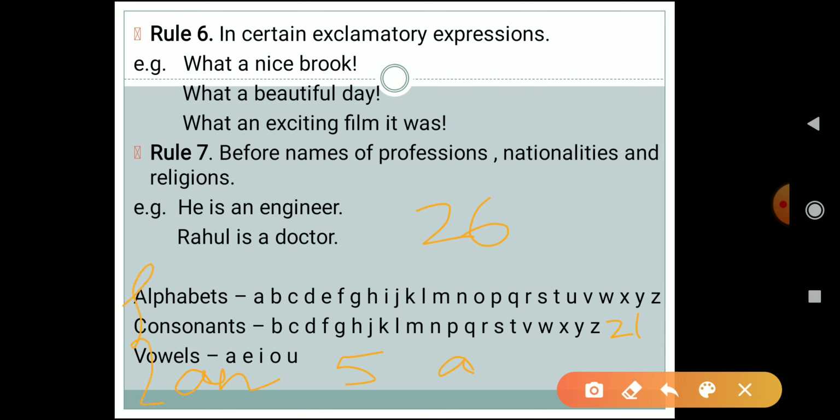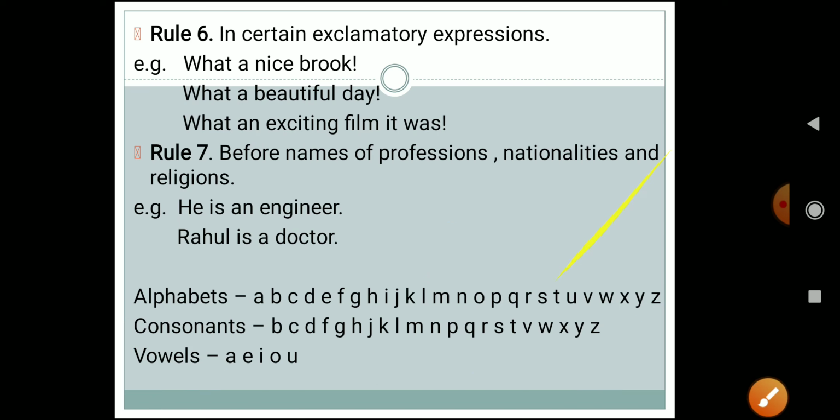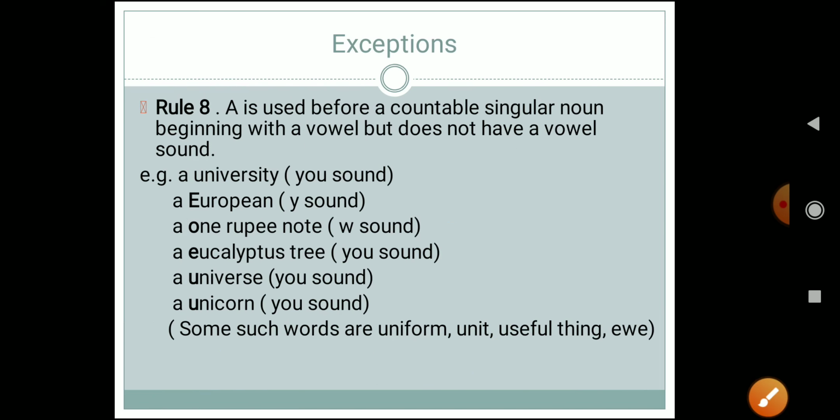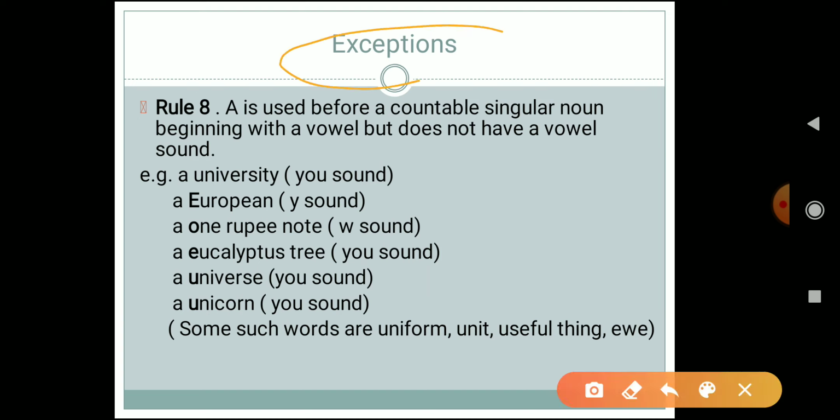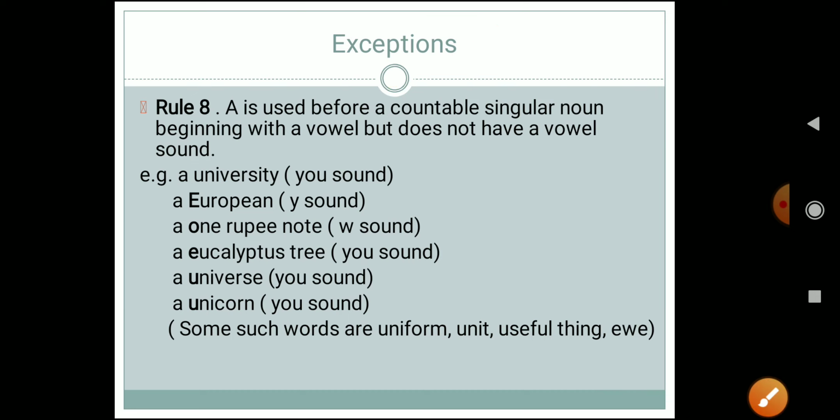You all might be thinking why ma'am has written this, we already know this. There is a reason why I have written this, and we will see it. Now we will talk about exceptions. What are exceptions? Exceptions are something which do not go by the rule or the law, which do not agree to the rule.